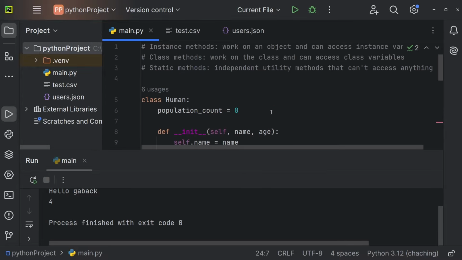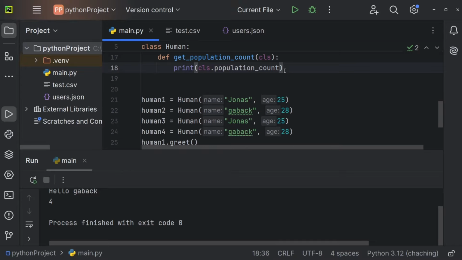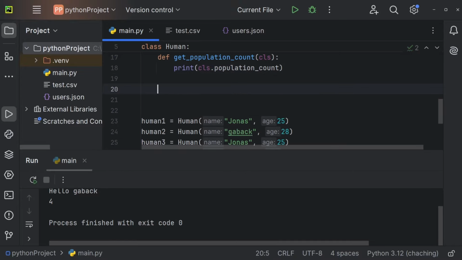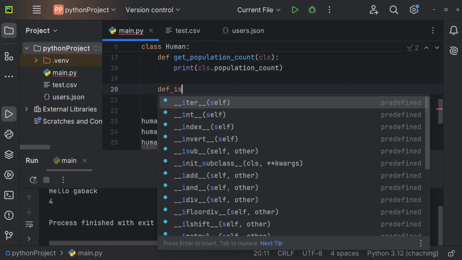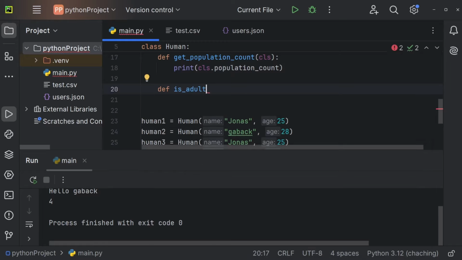And now there also exists a static method. And that one is an independent utility method that can't really access anything. So why would you even want to use that one? Let me show you an example. Imagine we wanted to verify the age, for example, of a person. We can do so by saying def is adult, for example, and that method should just accept an age and should output whether the person is older than 18 or not.